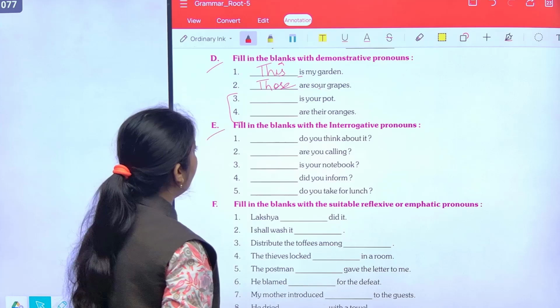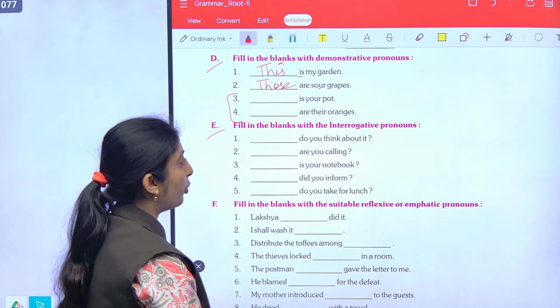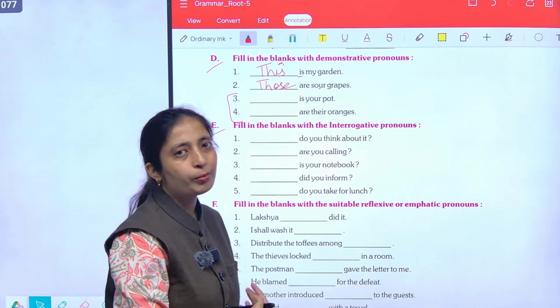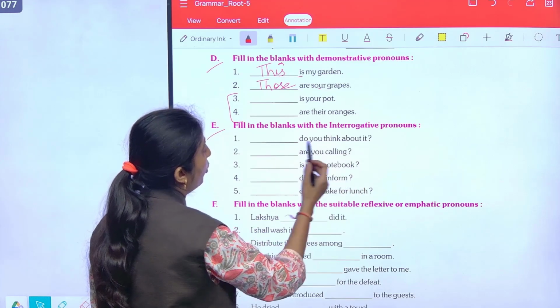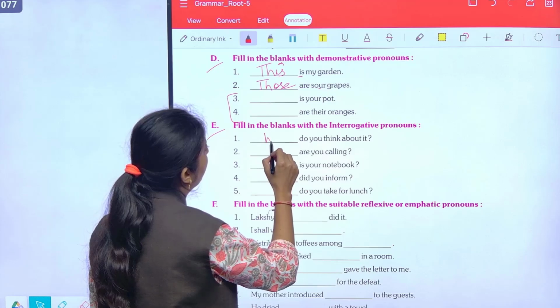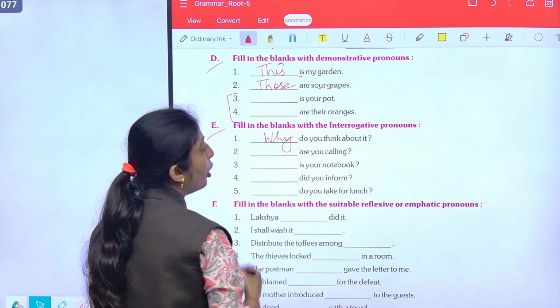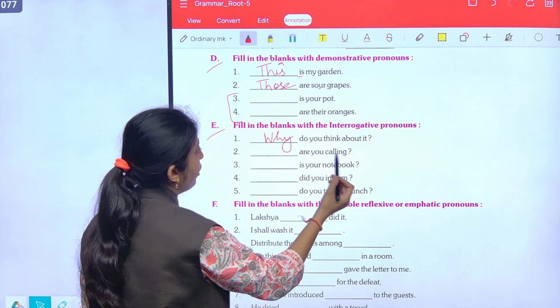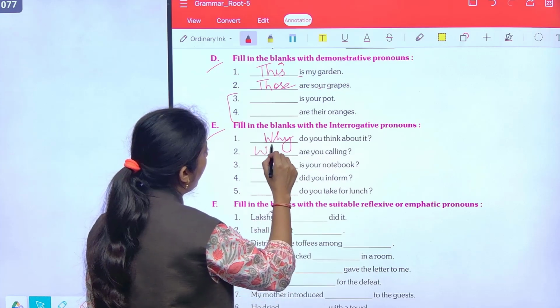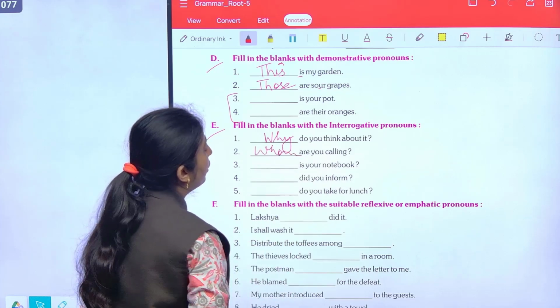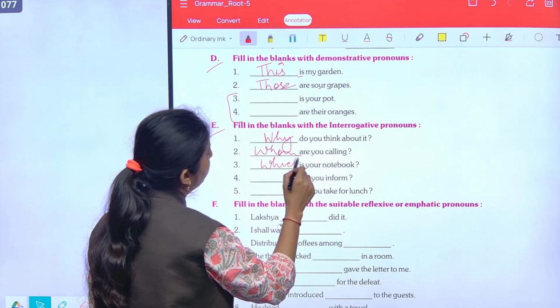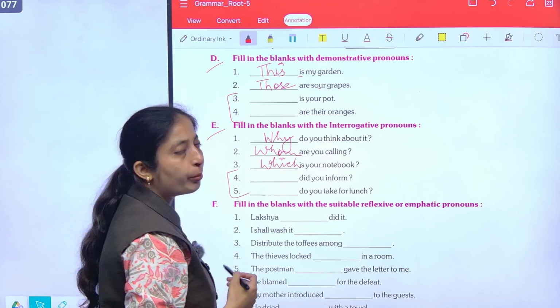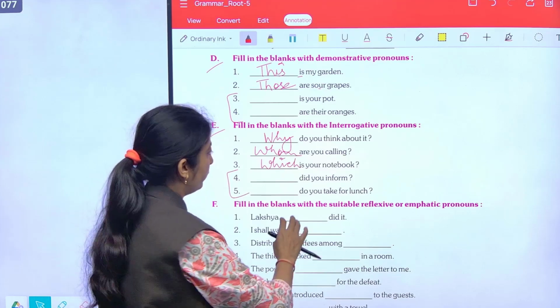Question number E. Fill in the blanks with the interrogative pronouns. So, the question pronouns are interrogative pronouns. Dash do you think about it? Why do you think about it? Dash are you calling? Whom are you calling? Dash is your notebook. Which is your notebook? Now, the remaining parts you will do in homework.